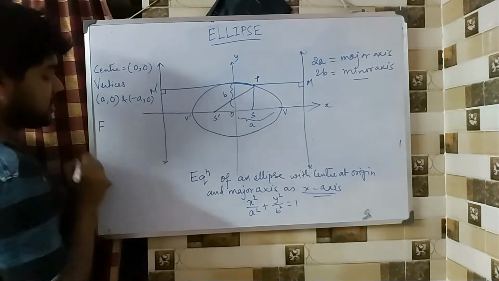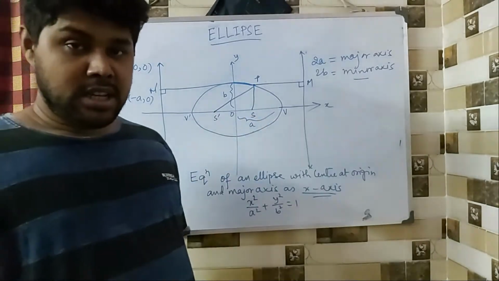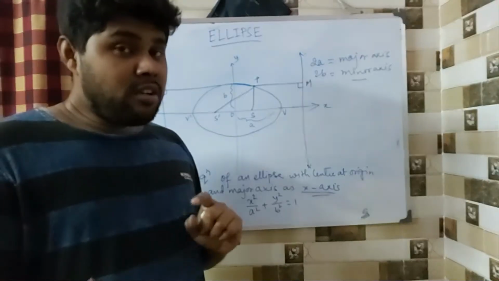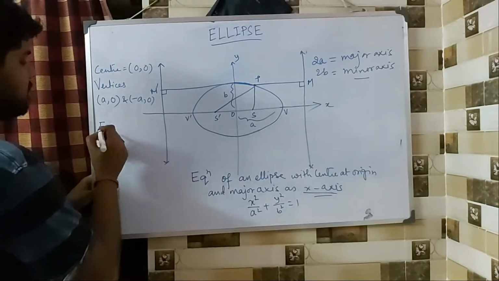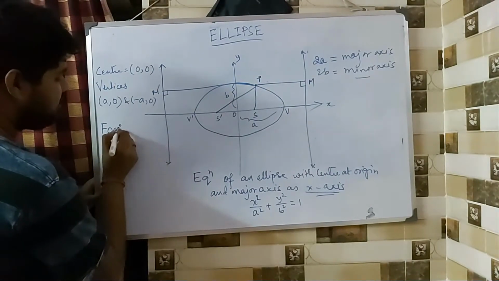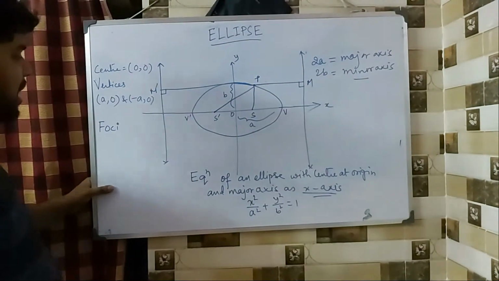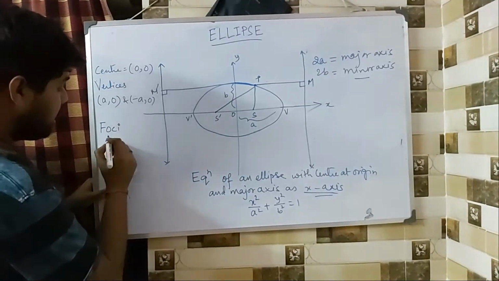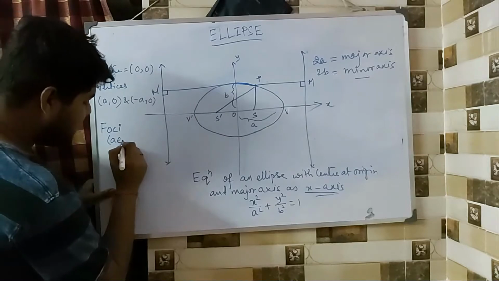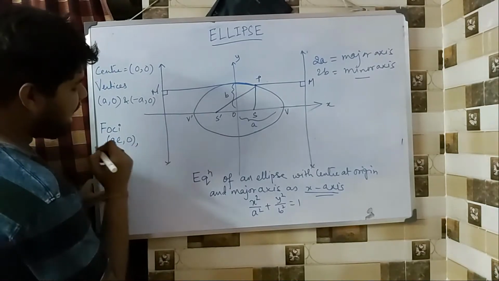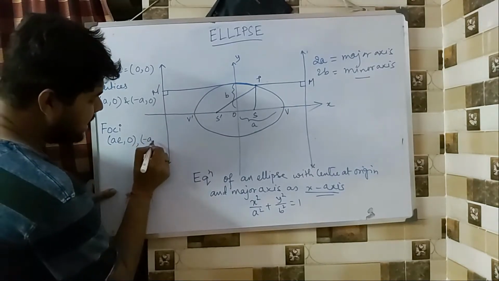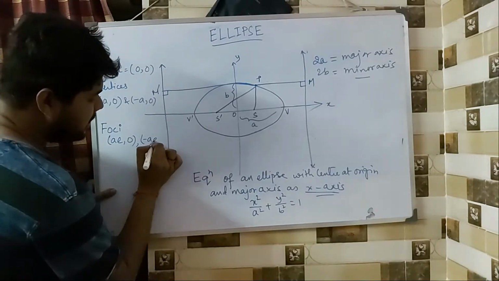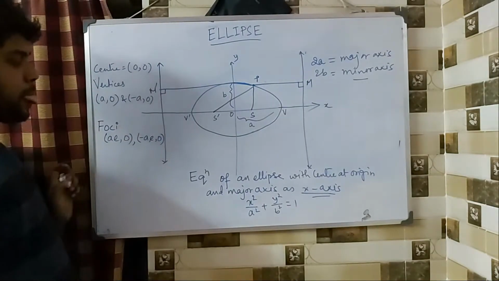Next comes the focus. Now once again there are 2 different foci. So the plural of focus is foci. So we are going to call it foci. Foci. And what is the coordinate of the foci? It is ae comma 0 and minus ae comma 0.